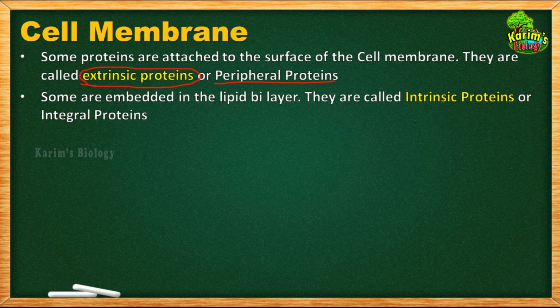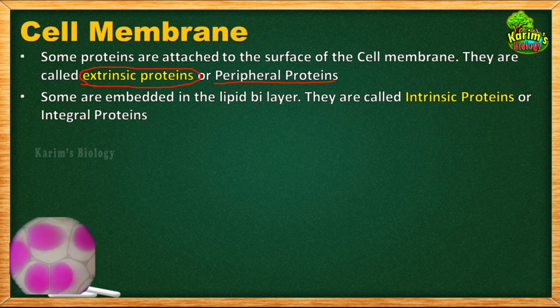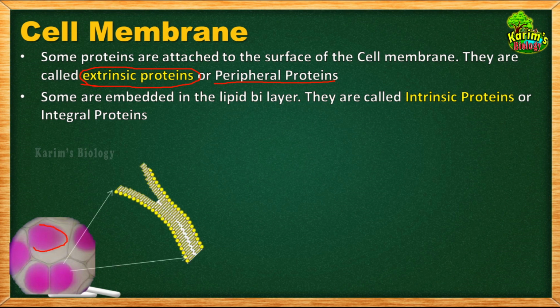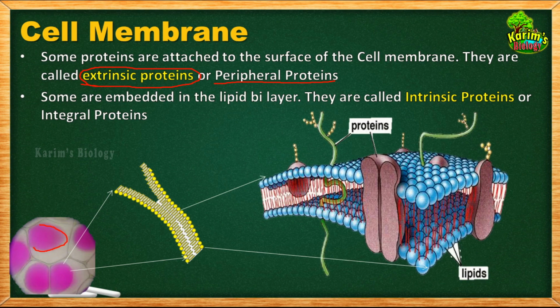So let us now try to find out by this picture how they are arranged. Okay, so children, this is what we observed under the microscope. And after plasmolysis, this is how the cytoplasm appears, and the outermost layer of the cytoplasm is the cell membrane. If you enlarge that cell membrane, this is how it appears. Now let us see where the proteins are arranged. If I further enlarge this bilayer, this is how it appears along with proteins.